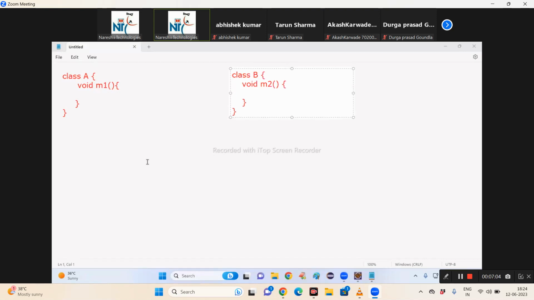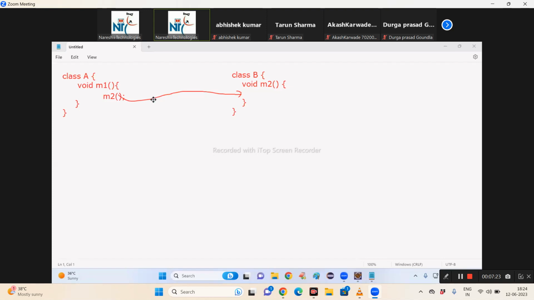Okay. Now I want to execute the M2 method from the M1 method. In that case, what should we do? We have to call the M2 method.